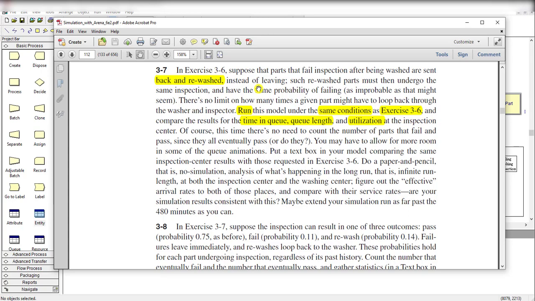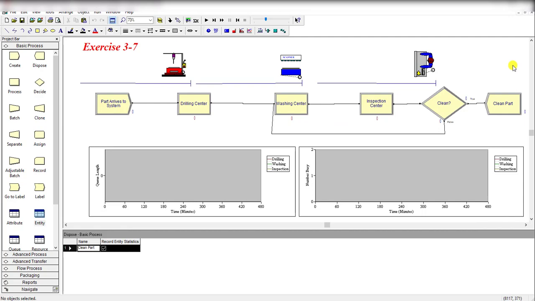We also have to run this model for 480 minutes and compare the result of this exercise to the previous exercise solution, that is 3-6, and we also have to comment on the inspection and washing station with these changes. Okay, so now let's move to the Arena screen.